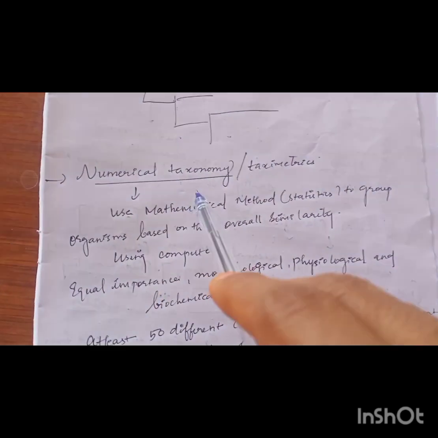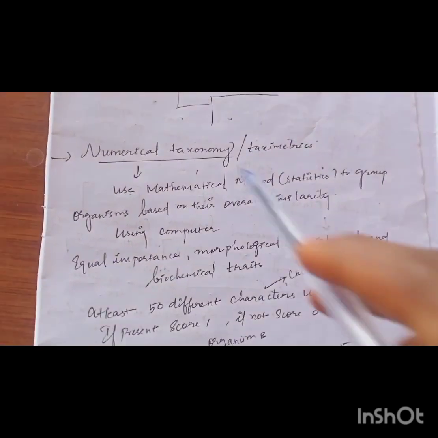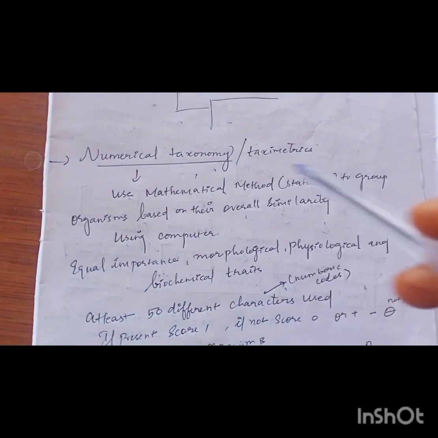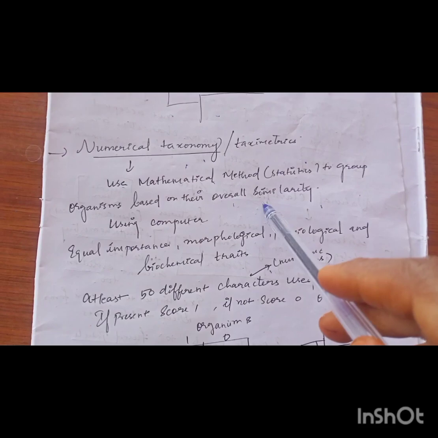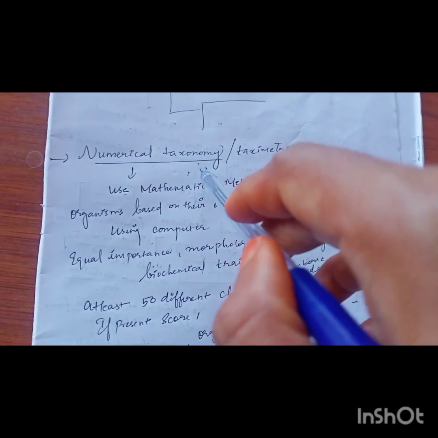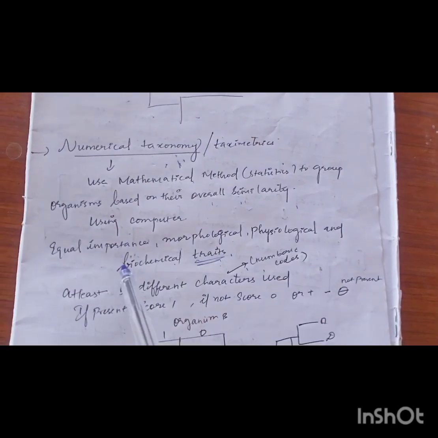Next, with the advancement in computers and recent research, numerical taxonomy also came into existence. It is also known as taximetrics. It makes use of mathematical methods or statistics to group organisms based on their overall similarity. It involves the usage of computers and software. In this, equal importance is given to all the characters, like morphological, physiological and biochemical characters. All the characters, that is traits, were given equal importance. At least 50 to 100 characters will be used to find the similarity among the plants.